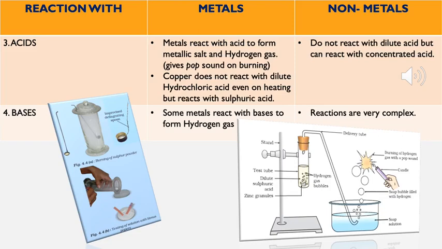Now, copper does not react with dilute hydrochloric acid even on heating, but it reacts with sulfuric acid. Nonmetals do not react with dilute acid, but some can react with concentrated acid. Now next, that is bases. Some metals react with bases to form hydrogen gas, but in the case of nonmetals, the reactions are very complex.